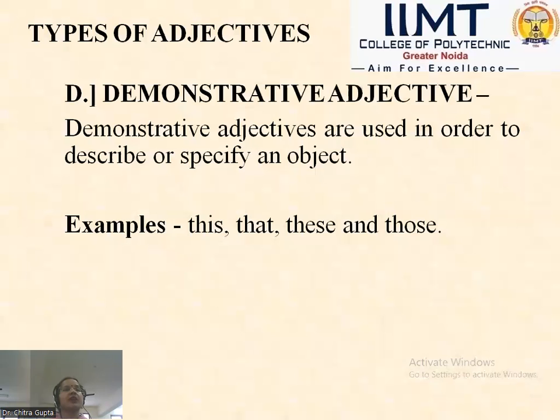The fourth one is demonstrative adjective. Okay. What are demonstrative adjectives? Demonstrative adjectives are used in order to describe or specify an object, specify a particular object. Here, examples of demonstrative adjectives are just this, that, these, those.